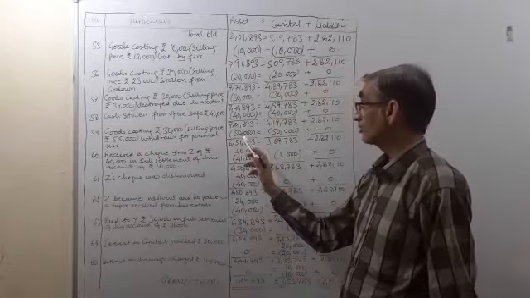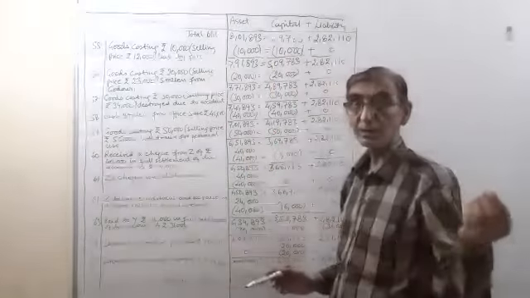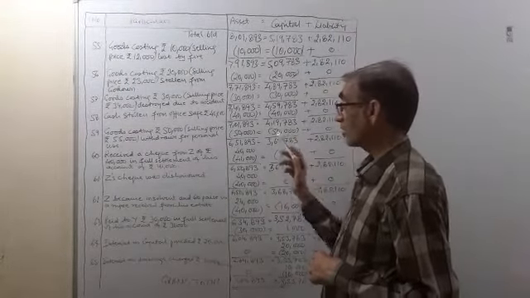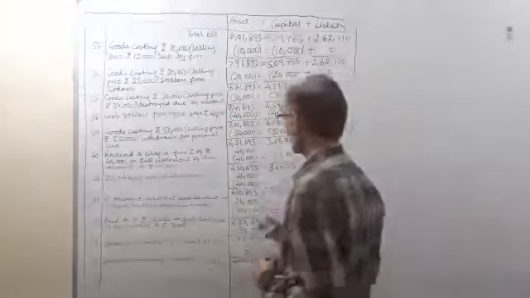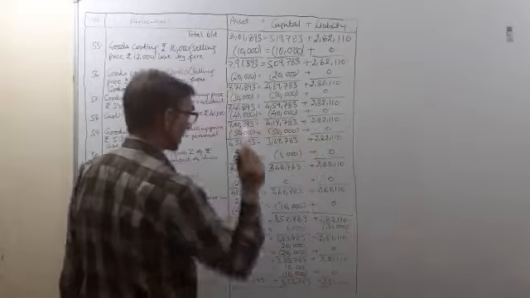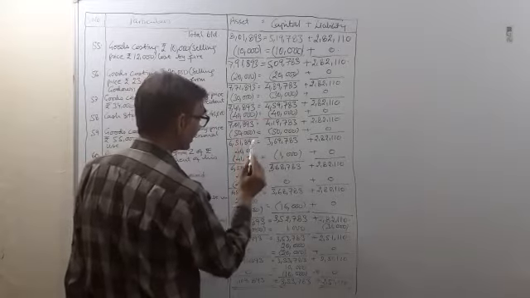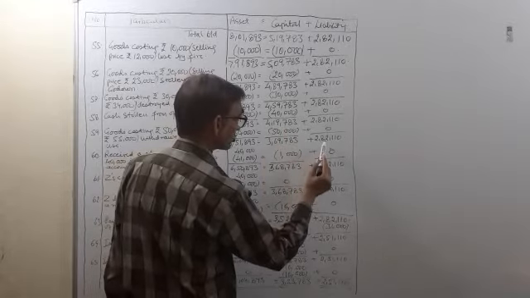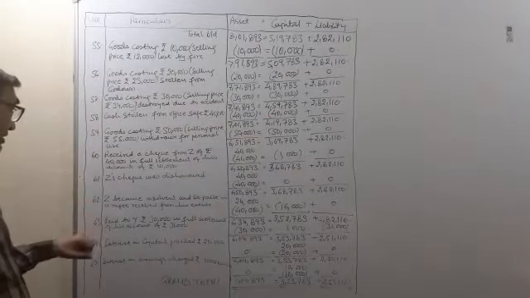So 50,000 will be subtracted from assets because the goods have been taken away by the proprietor for his personal use, and 50,000 will be subtracted from the capital because this is a case of drawings and drawings are subtracted from capital. Is it clear? So 50,000 minus from assets and 50,000 minus from capital, and no effect on liability. So the accounting equation will be 6,51,893 assets, 3,69,783 capital, 2,82,110 liabilities.